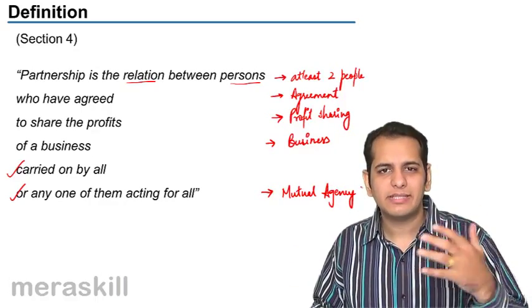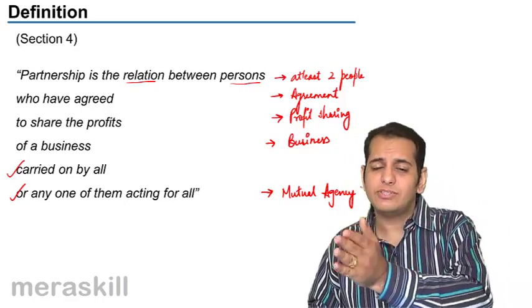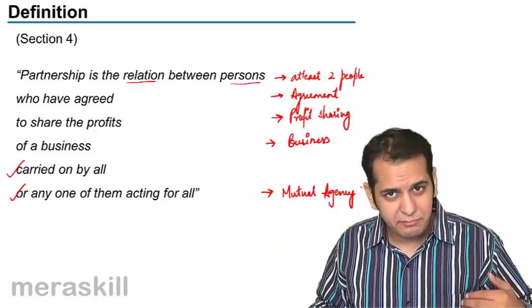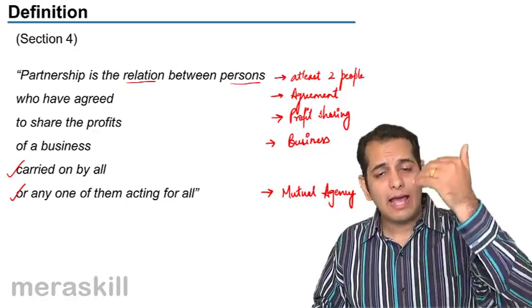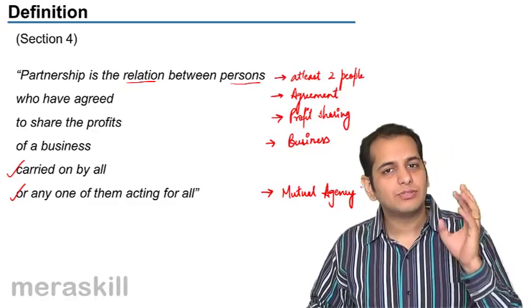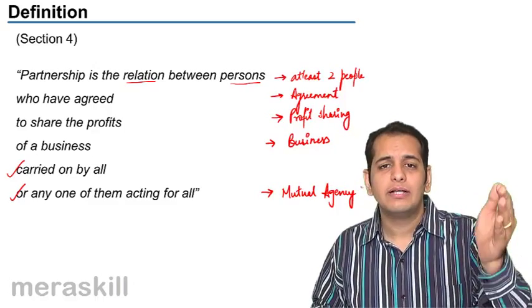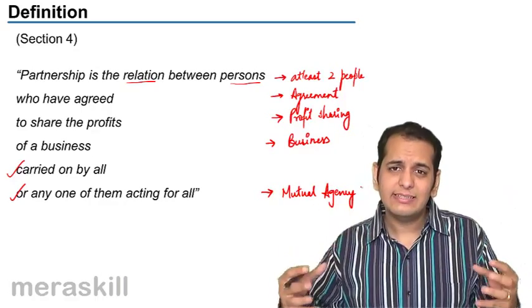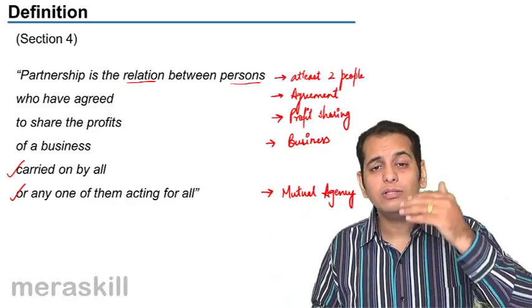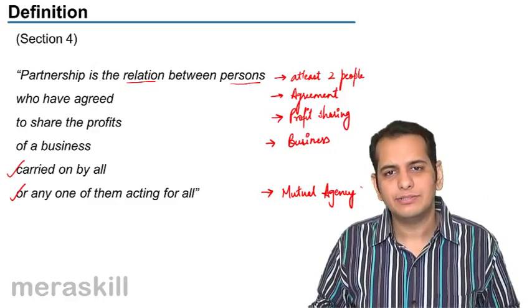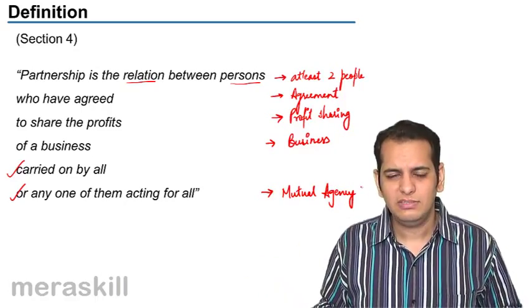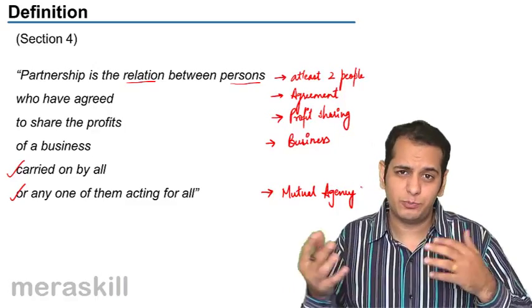If there are three people, let's say A, B and C, A is the agent of B. A becomes the agent of C as well. At the same time, B becomes the agent of A, and B also becomes the agent of C. At the very same time, C also becomes the agent of A and B. So you can see that one partner is the agent of all the other partners, and all the other partners are also his agents. So everybody is everybody's agent. That means everybody is everybody's principal also.